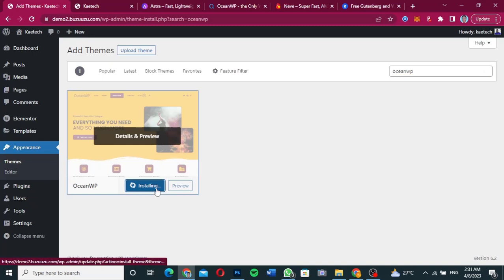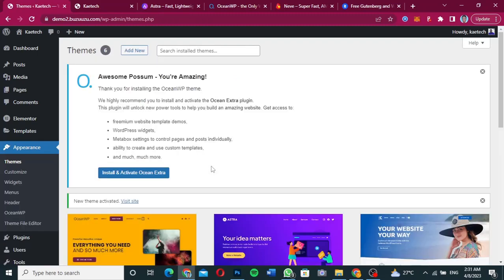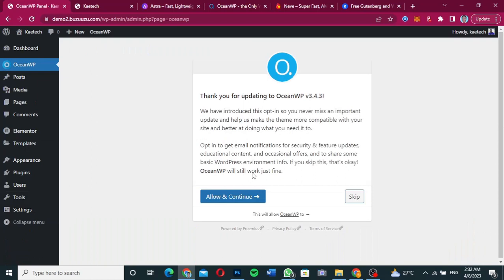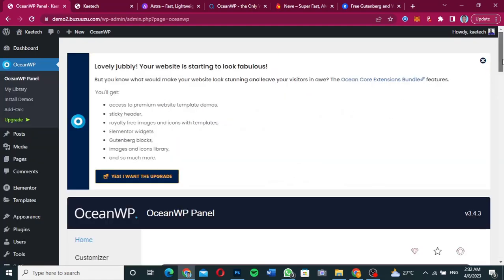Okay, just click on install now, and then after installing, we're going to click on activate to activate the theme. So one thing about OceanWP is that at the moment, to use OceanWP, you need to install and activate the Ocean Extra. The Ocean Extra adds more functionality to your theme and helps you get control over certain aspects of the theme. So make sure that you install it. So we're going to install the Ocean Extra plugin. You can allow and continue, or you can skip. So I'm going to skip this one, and then you're going to have the Ocean WP panel.